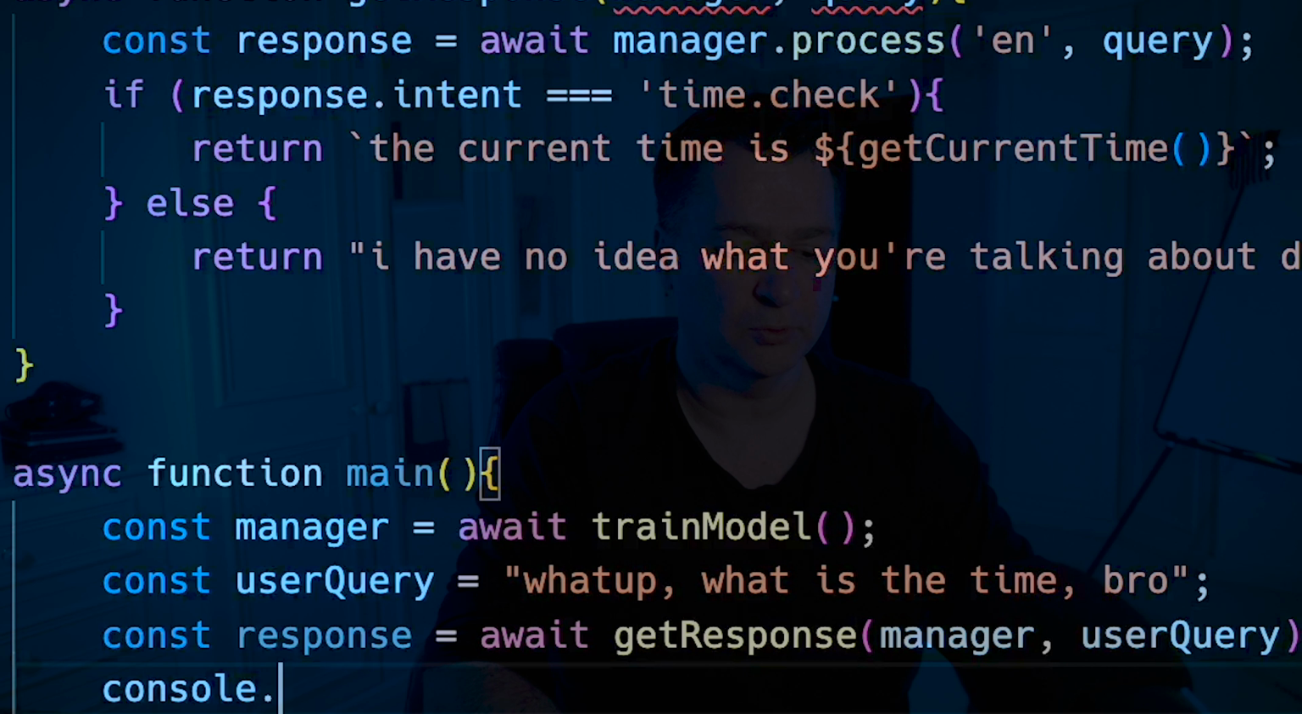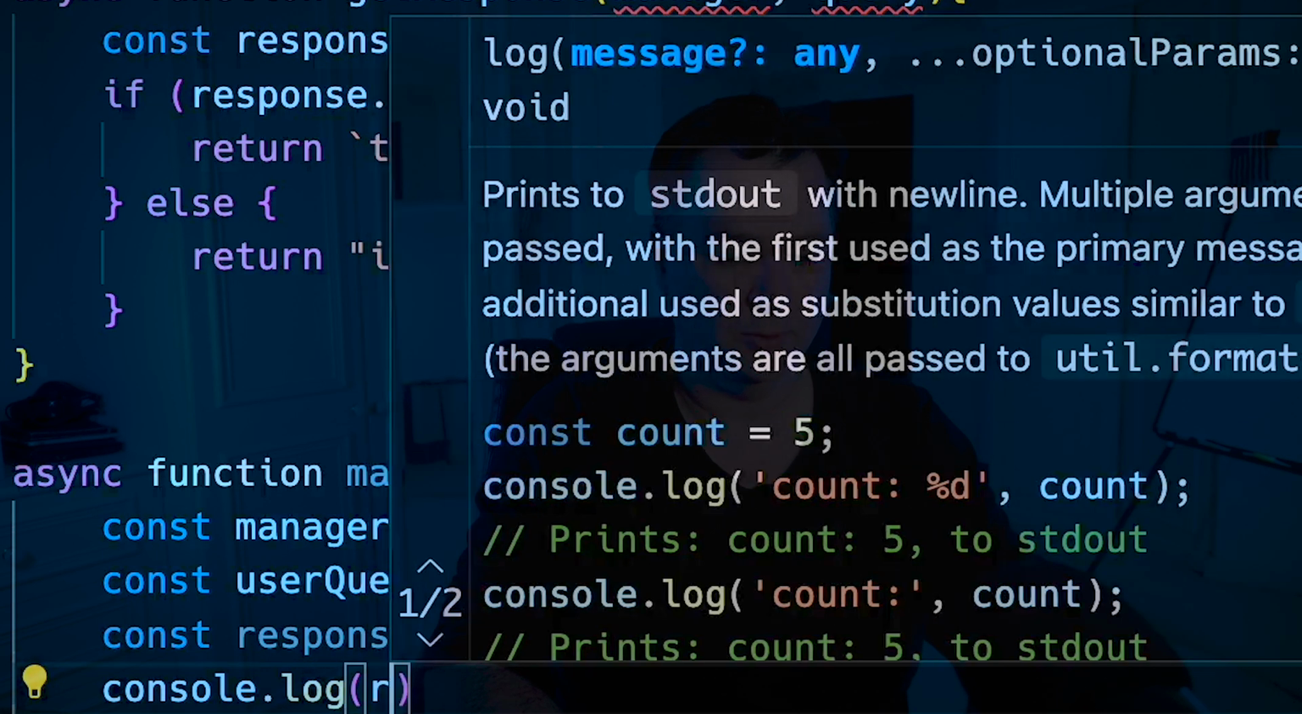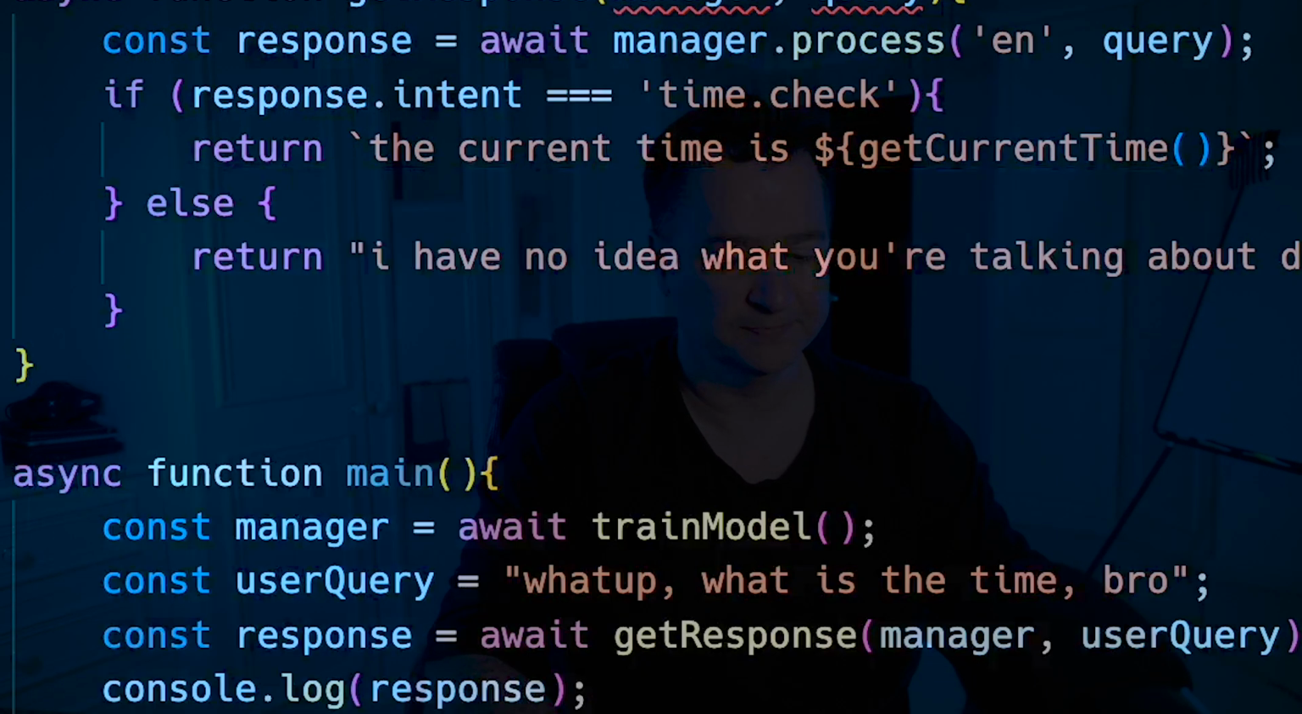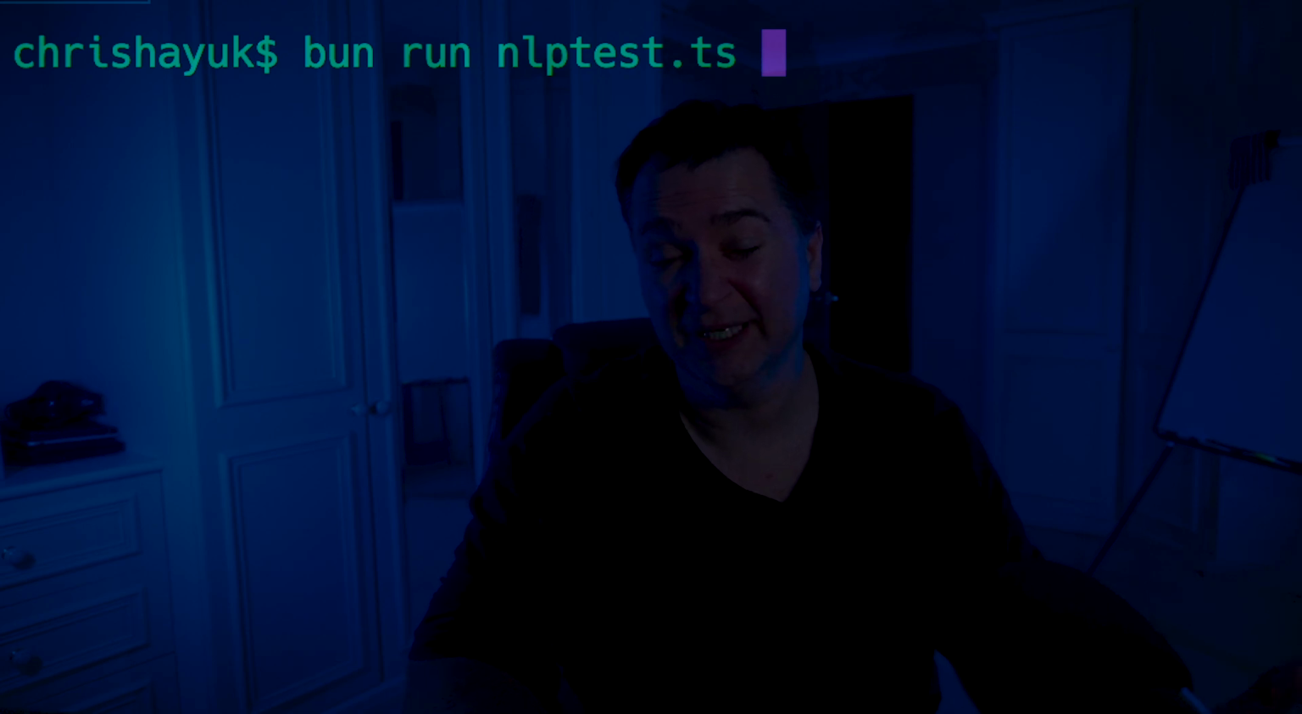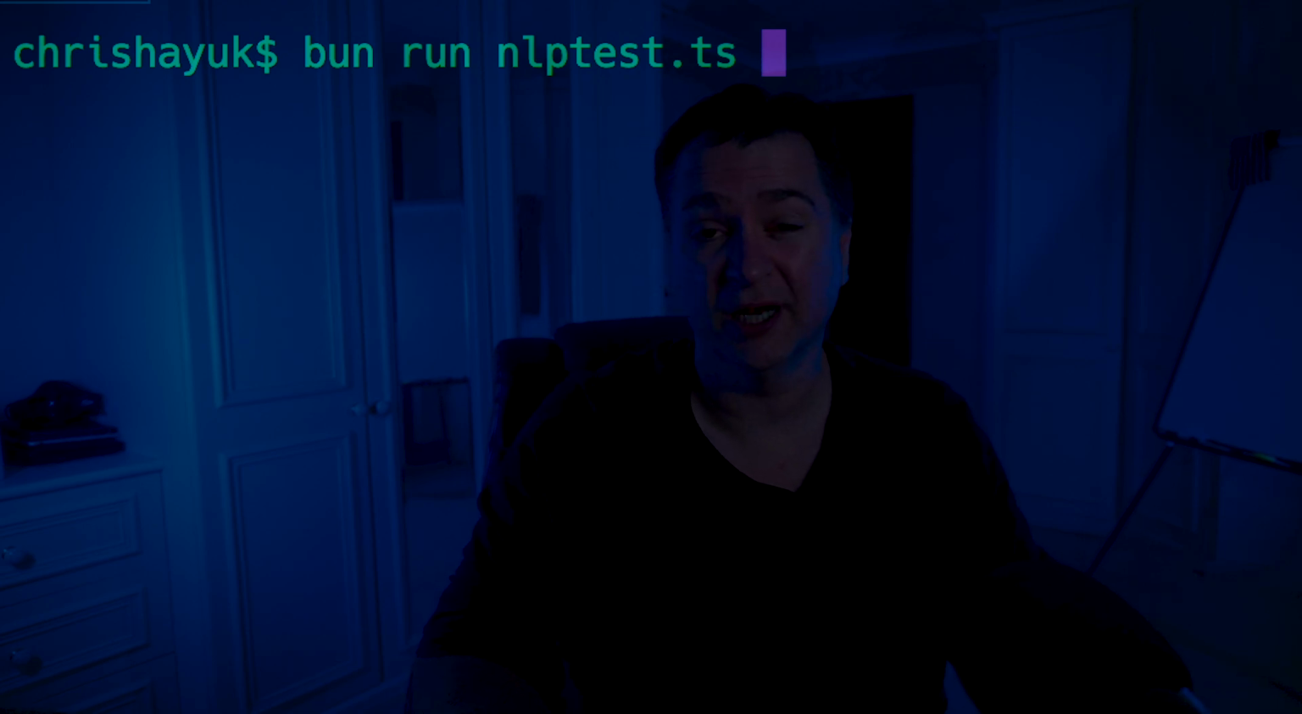And then finally, we will console log out the response. Let's just call our function. And now that we've built that, we can just run the NLP test by doing run nlp test.ts. It's going to train the model with those classifications. Once it's trained, it's going to pass in the query that we just sent, and then we will find out whether it meets the classification or not. So we'll just run that.